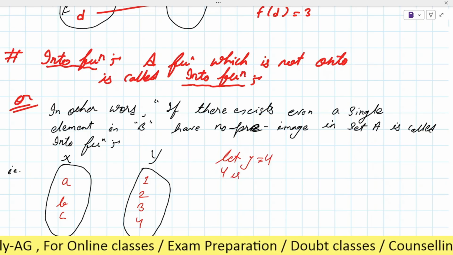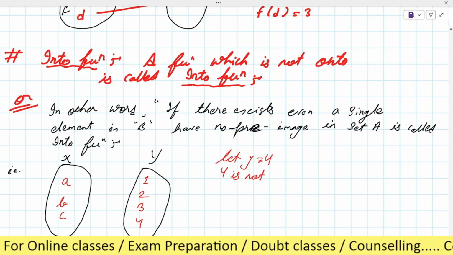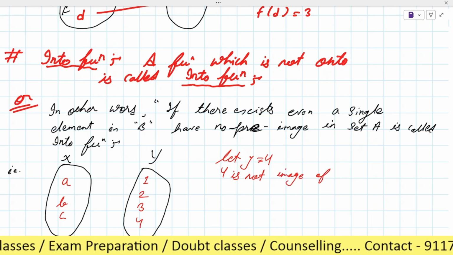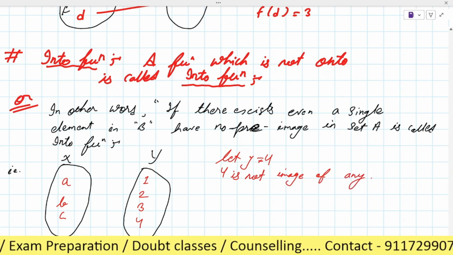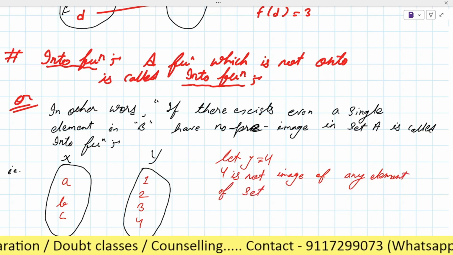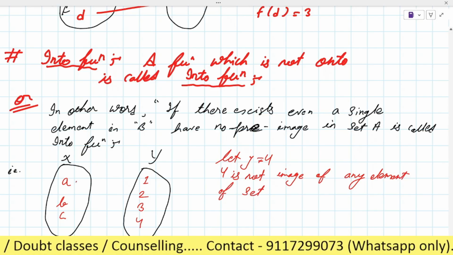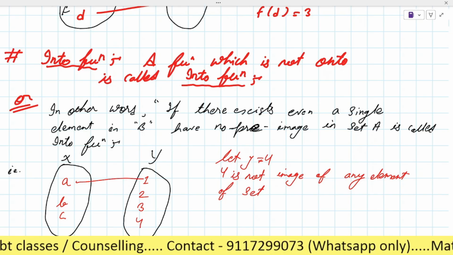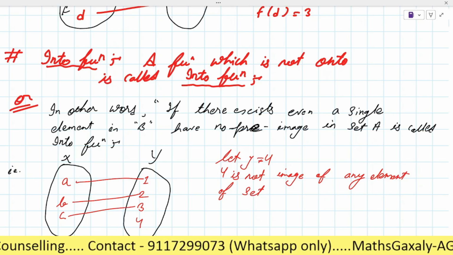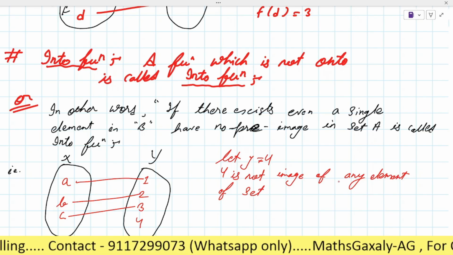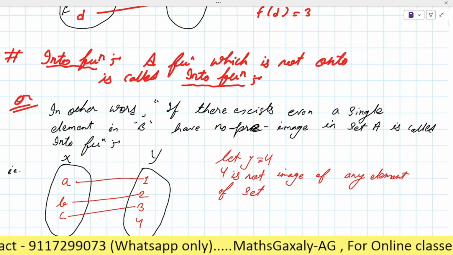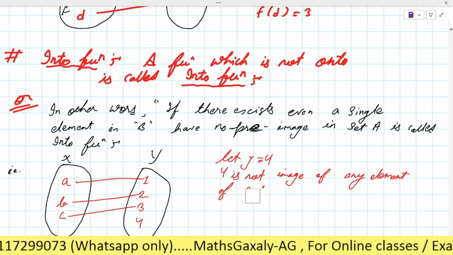And here 4 is not the image of any element of set A. The image of A is 1, image of B is 2, and image of C is 3. So 4 is not the image of any element of domain f. Do you know about the domain now?